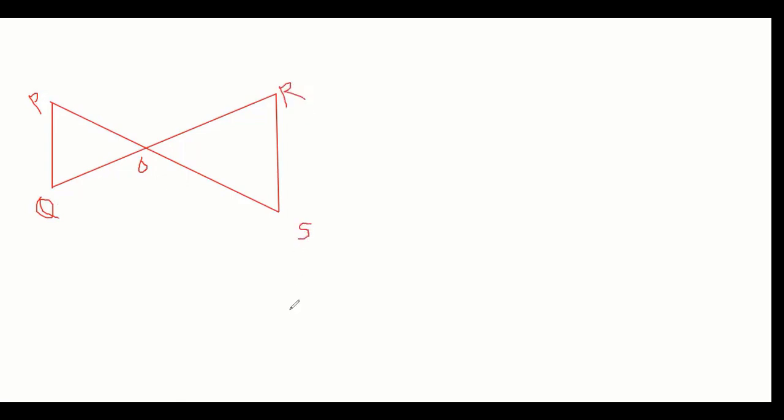Now, guys, listen carefully. If I say PQ is parallel to RS, you would have seen my video about vertically opposite angles, alternate angles, and corresponding angles. So first, we have to see whether triangle POQ and triangle ROS are similar or not.